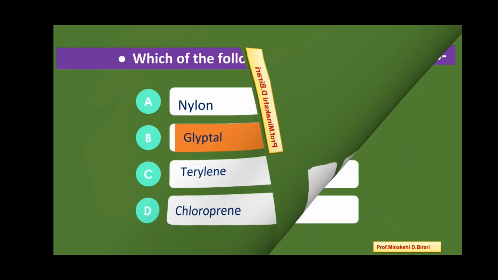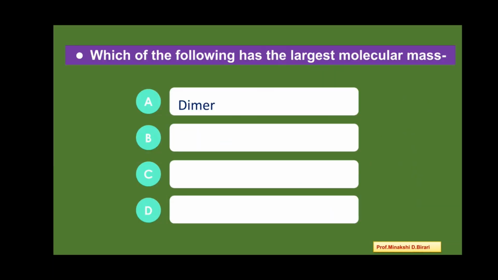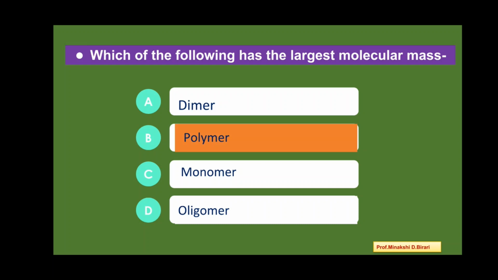Next question. Which of the following has the largest molecular mass? Option A, dimer. Option B, polymer. Option C, monomer. Option D, oligomer. So the answer is polymer. Polymer has the largest molecular mass.